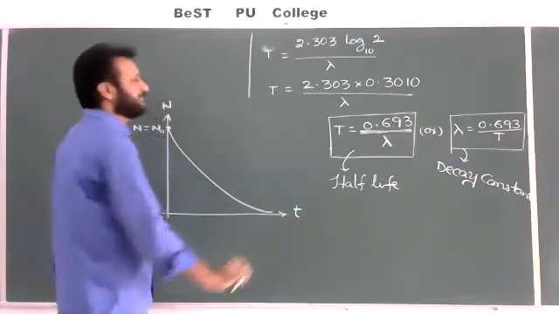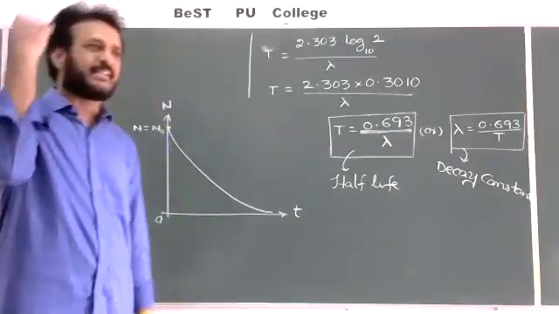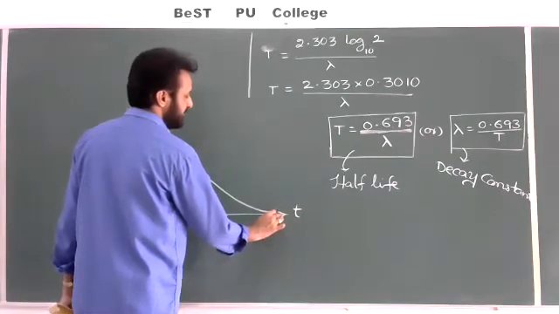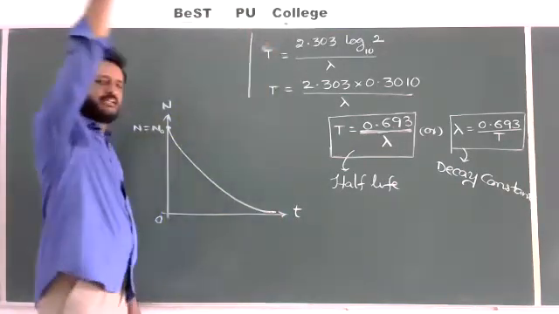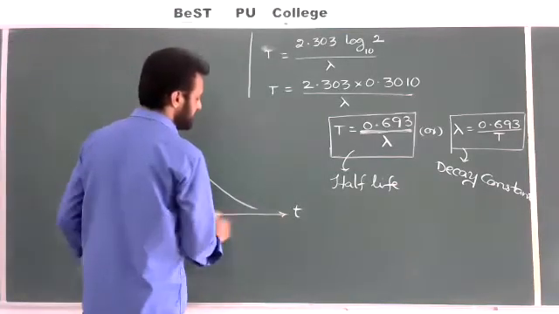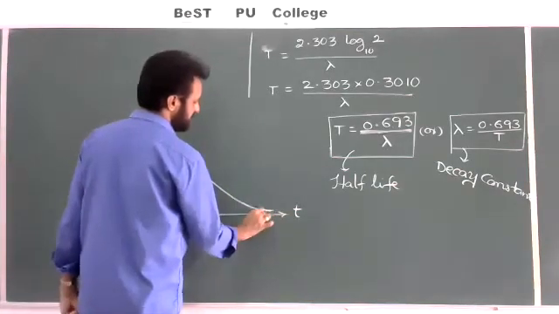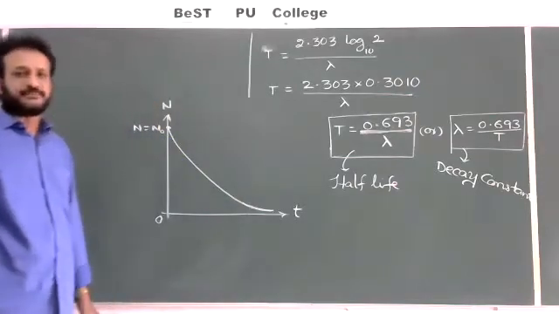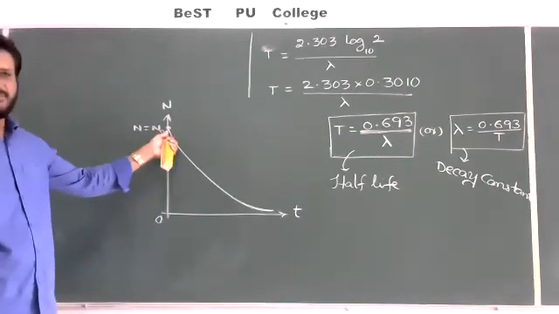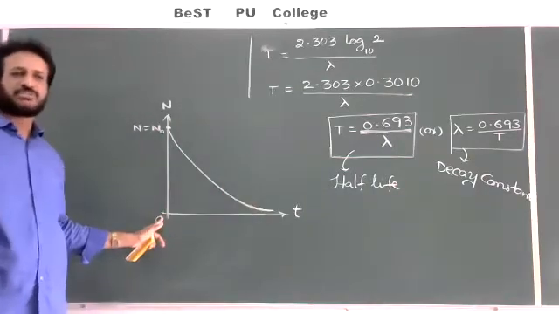And finally, after how much time do all the remaining atoms become 0? Infinite time. So we can draw the graph like this. The graph will appear almost like a parallel line like this. After infinite time only, it will touch the x-axis. Exactly, it is not touching the x-axis; after infinite time it touches the x-axis like this. Infinite time it will take. So at the beginning, time is equal to 0, the number of remaining atoms is equal to the original atoms, both are equal. After infinite time, the number of remaining atoms is almost 0.